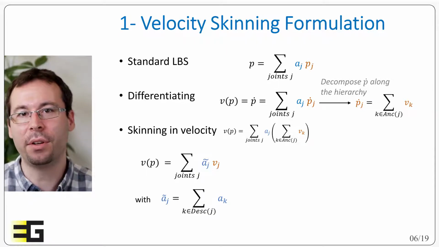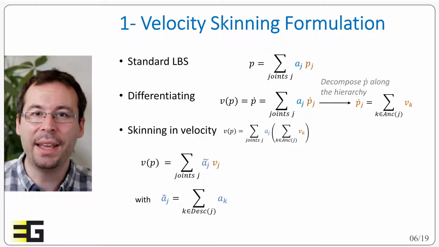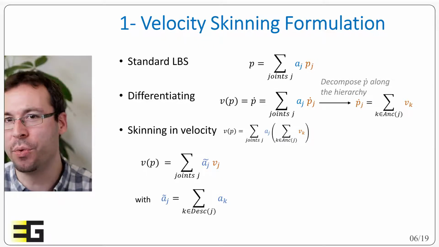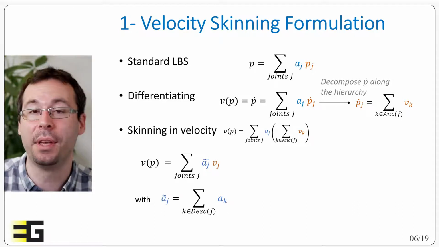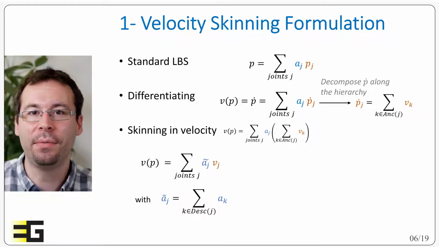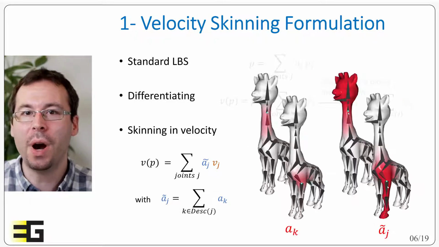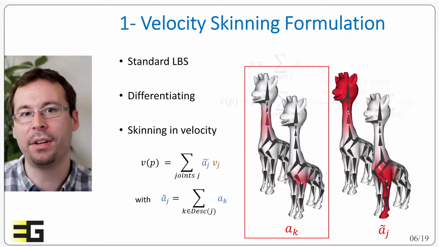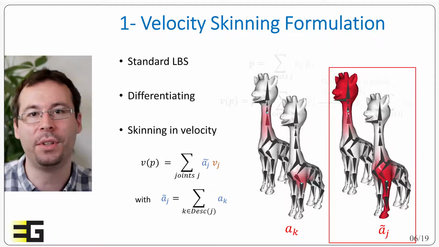We can, however, note that this time it's not a barycentric averaging. The sum of the aj tilde doesn't sum up to 1. This is due to the fact that the relative velocities are actually summing up. So basically, the velocity skinning weights are still varying between 0 and 1, but while the A are very sparse along their bones, the A tilde express the influence of a bone along the descendants of the hierarchy.